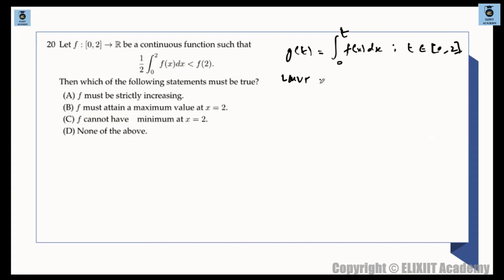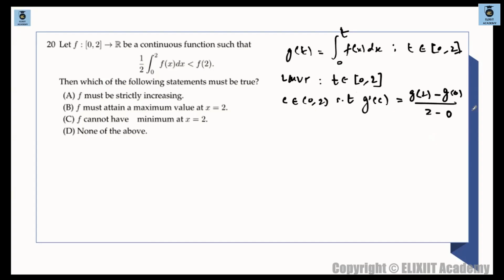We can say for t belongs to closed interval 0 to 2, there exists some c which belongs to open interval 0 to 2 such that g dash of c will be how much? g dash of c will be equal to g of 2 minus g of 0 divided by 2 minus 0. Yes or no? By Lagrange's mean value theorem, we can say this thing.